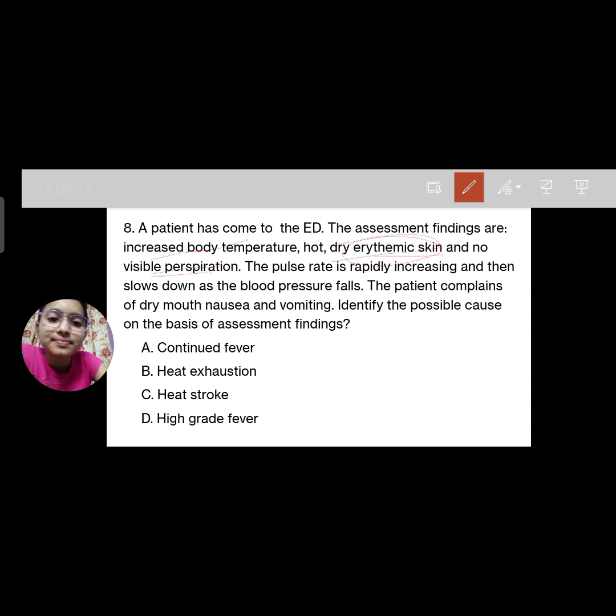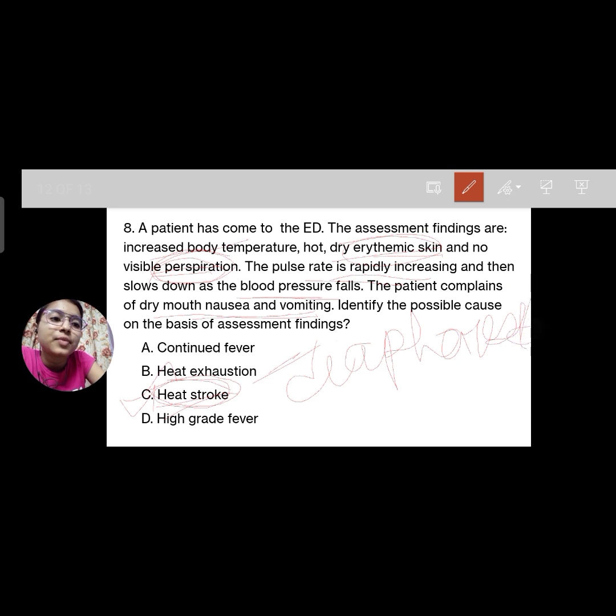This is heat stroke, always, as there is no perspiration and there is increased body temperature, and the pulse rate is changing and the blood pressure is also changing. The dry mouth, nausea, vomiting, all these are symptoms of heat stroke. Then what is the difference from heat exhaustion? In heat exhaustion there will be diaphoresis, meaning excessive sweating.